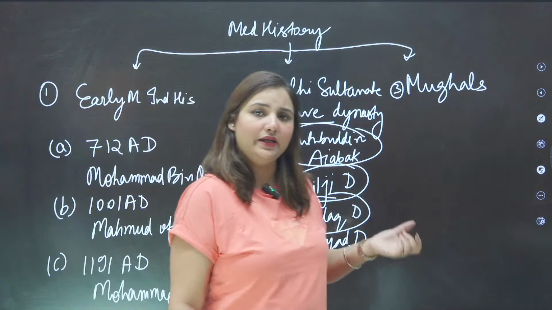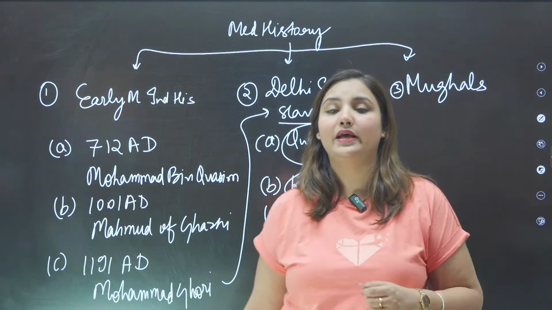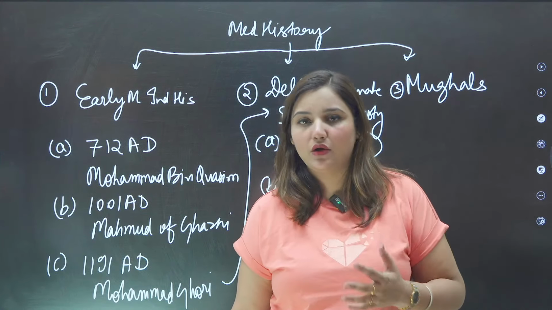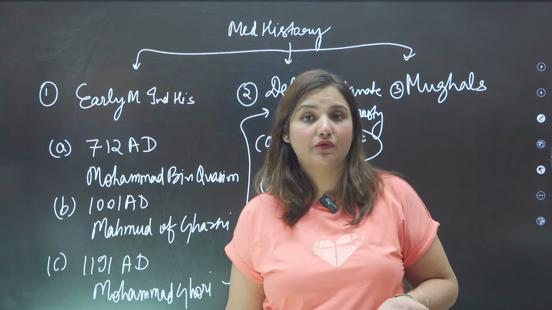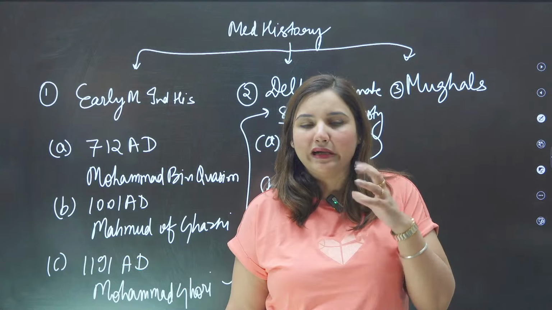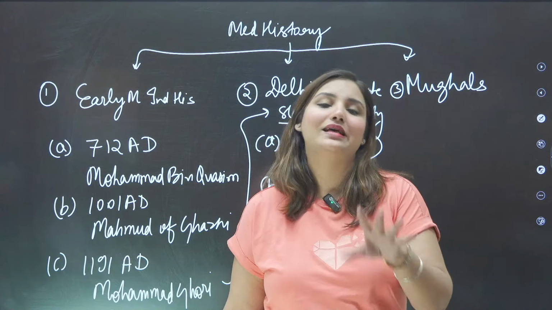Ghiyasuddin Tughlaq was the next important ruler who started the Tughlaq dynasty, and his son is known as Muhammad bin Tughlaq. He's also known as the mad ruler. So basically, Muhammad bin Tughlaq brought some new reforms in India, but he was very much mentally unstable, you can say, while performing his duties as a ruler.